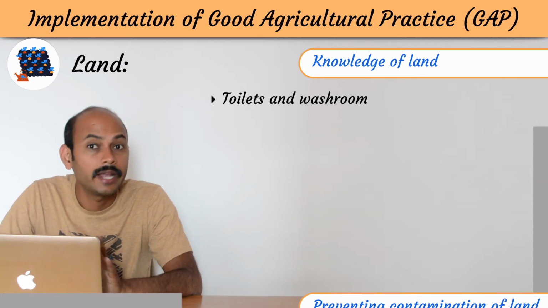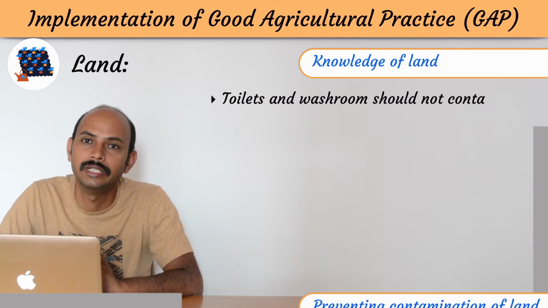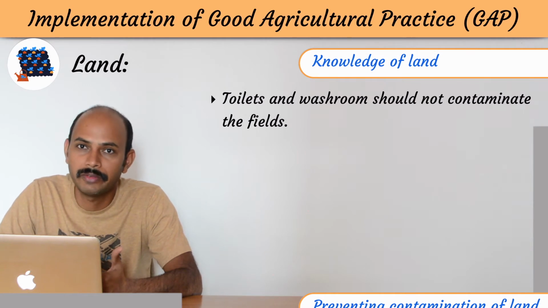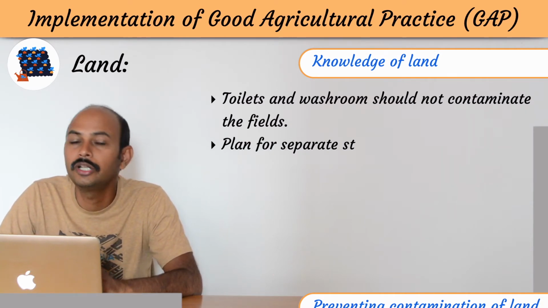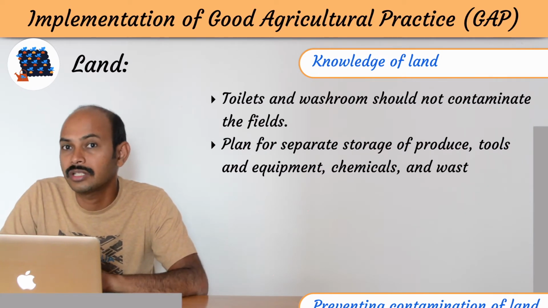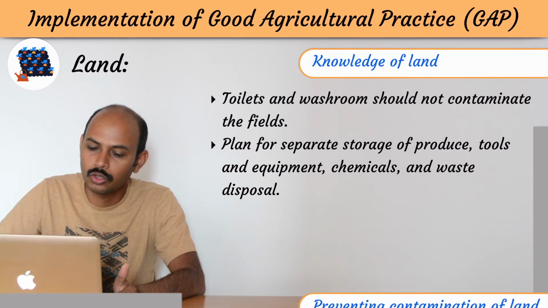Next is the toilet and washroom. They are very important and they should not contaminate the fields. So water should be separate and the wastewater should go a different way. And you should plan properly to store your product, your instruments, your chemicals, and your waste properly. They should not mix together.